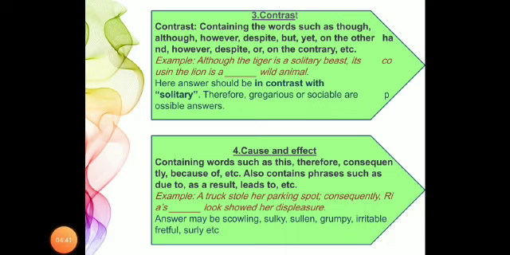Third type is the words showing contrast meanings. Contrast meaning means opposite meanings. The words that show strikingly different meanings according to the situation given. In Hindi, you call them Vipreet Shabd. We will see the example. These contain words such as though, although, however, despite, but, yet, on the other hand, or on the contrary, etc. Let's see the example.